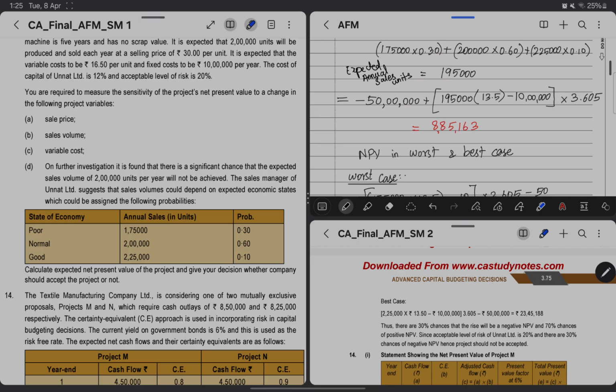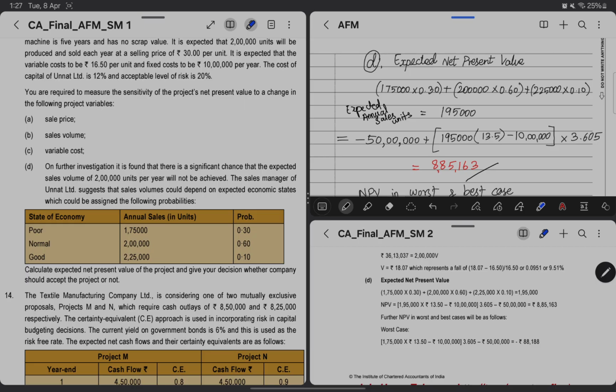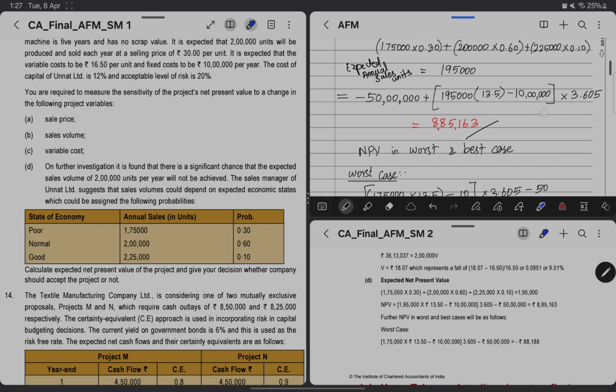Now using this expected annual sales units, we'll multiply with the contribution and then reduce with the fixed cost, then multiplying with the annuity factor for 5 years of 12%, then we'll arrive at a NPV of 8,85,163. Now going further, so the expected net present value will be 8,85,163.